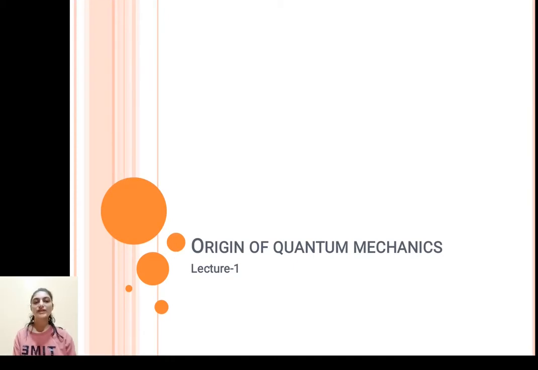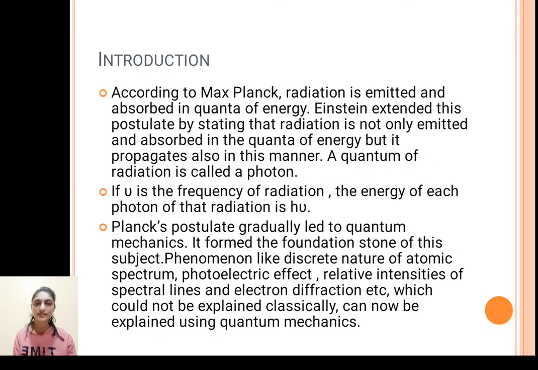So now we are going to start with origin of quantum mechanics, and this is lecture 1. According to Max Planck, radiation is emitted and absorbed in quanta of energy, or you can say in packets of energy or bundles of energy. Einstein extended this postulate by stating that radiation is not only emitted and absorbed in quanta of energy, but it propagates also in this manner only.